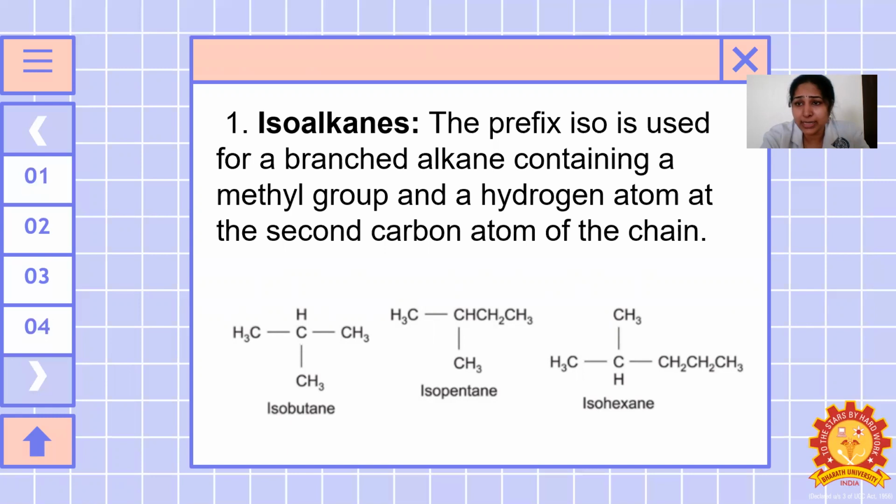Why are we calling it an alkane? Because it consists of single bonds, no double bond is there. So these are all the examples. Isobutane, 4 carbon atoms; isopentane, 5 carbon atoms; isohexane, 6 carbon atoms.